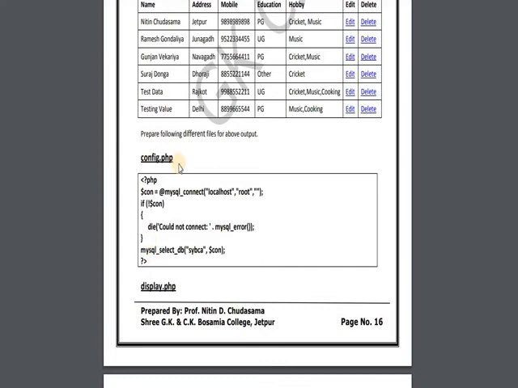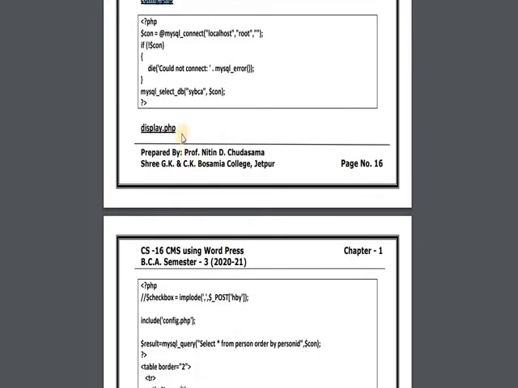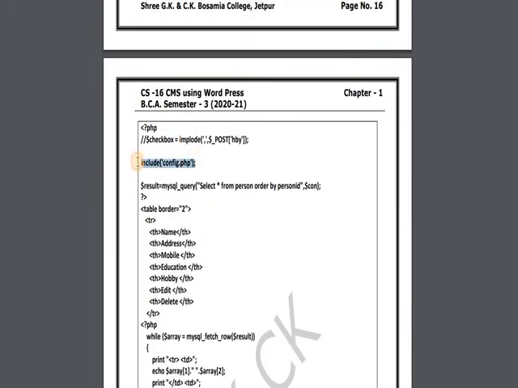After that, just include this config.php in all the coding. Here display.php is another file, I am including config.php. Now I want to display all the records, so I am writing the query select star from table name, order by whatever ID primary key I have defined.